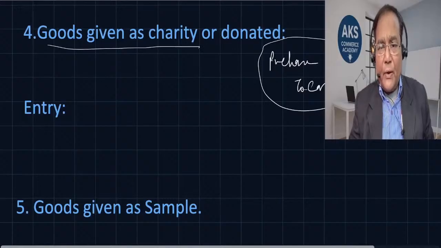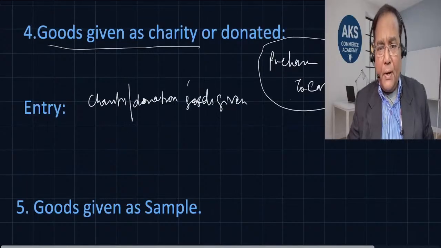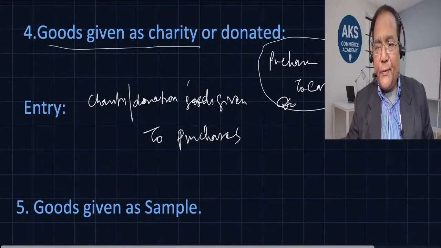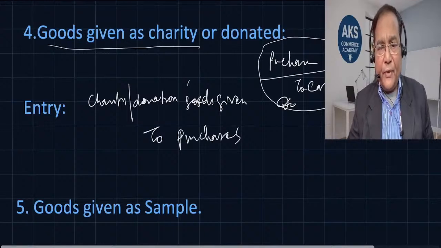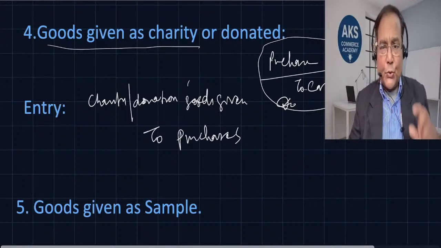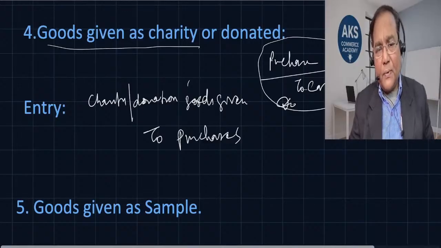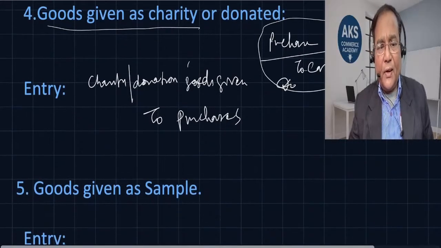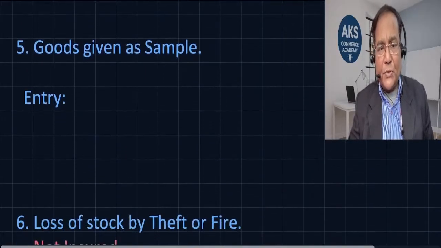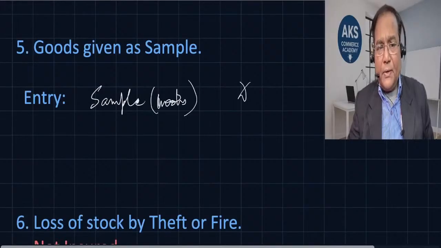Goods are given as charity. So what do we need to write here? Goods given as charity or donation, we just do the reverse of this: purchases credited. To the extent of the donation given, we are reducing our purchases, so donation given to purchases. I hope this is clear. Goods given as sample, which is also promotional: sample goods debit to purchases. This is the entry that we pass.